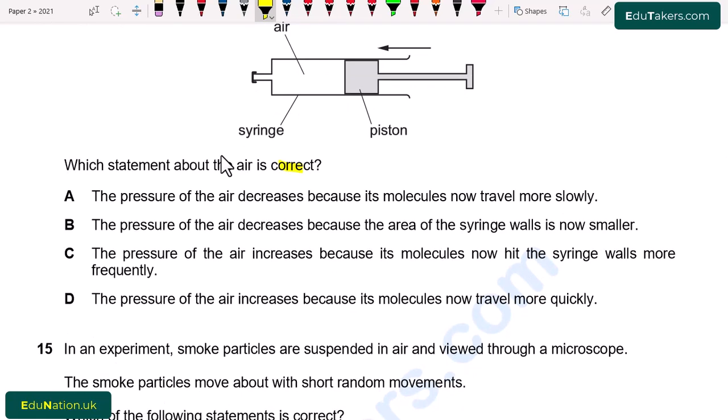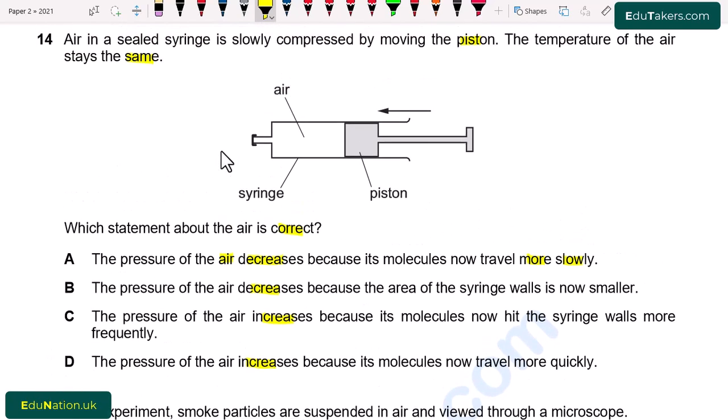A. The pressure of the air decreases because its molecules now travel more slowly. B. The pressure of the air decreases because the area of the syringe walls is now smaller. C. The pressure of the air increases because its molecules now hit the syringe walls more frequently. D. The pressure of the air increases because its molecules move very fast now.